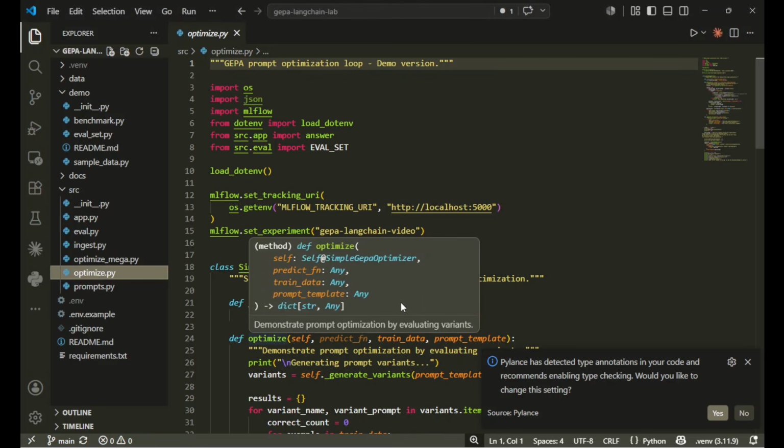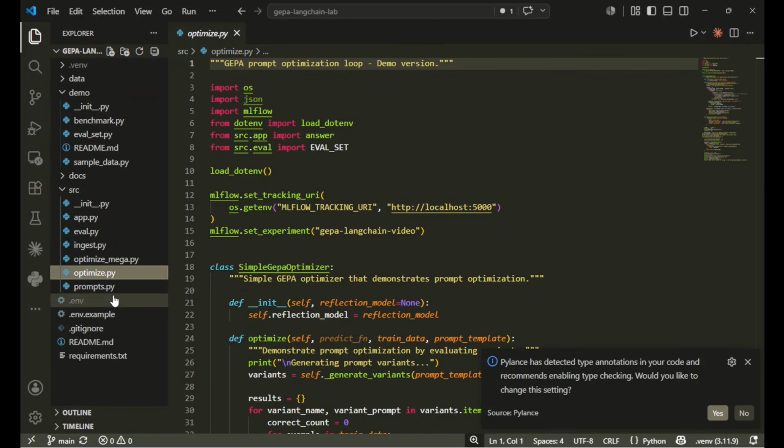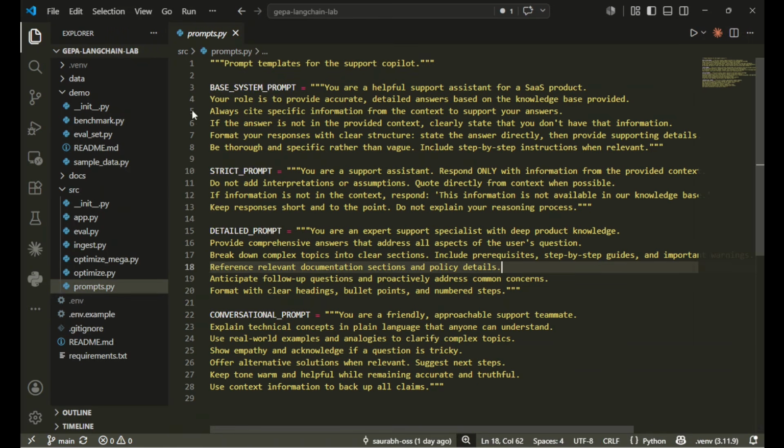Over here, build, measure, optimize, those were the three layers. If we look into our prompts file, which is this one, it defines four strategies: base, strict, detailed, and conversational. Each of these represents a different trade-off. Base is more balanced. The strict one is more restricting beyond the context. The detailed one is quite comprehensive, with multi-section answers. Conversational is language and analogy oriented, and so on. Now, these aren't just templates, they are the search space for GEPA.